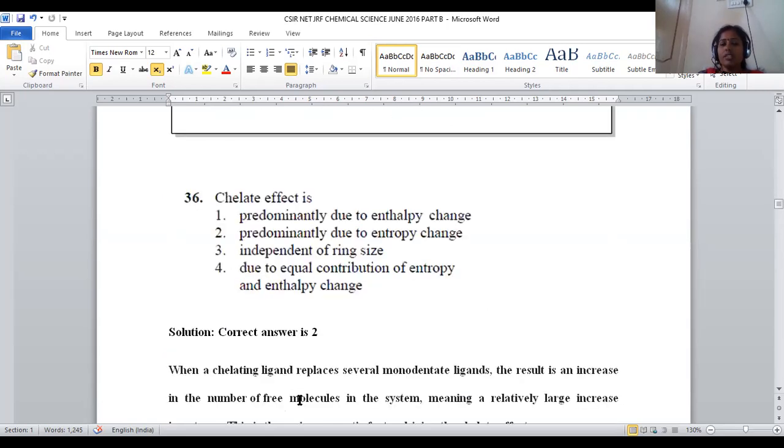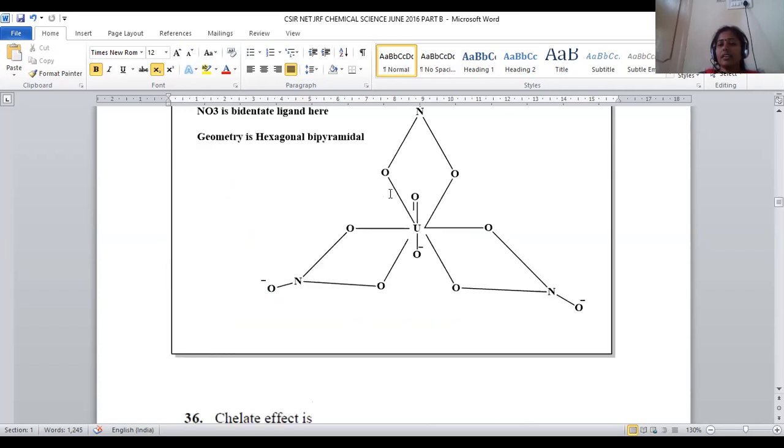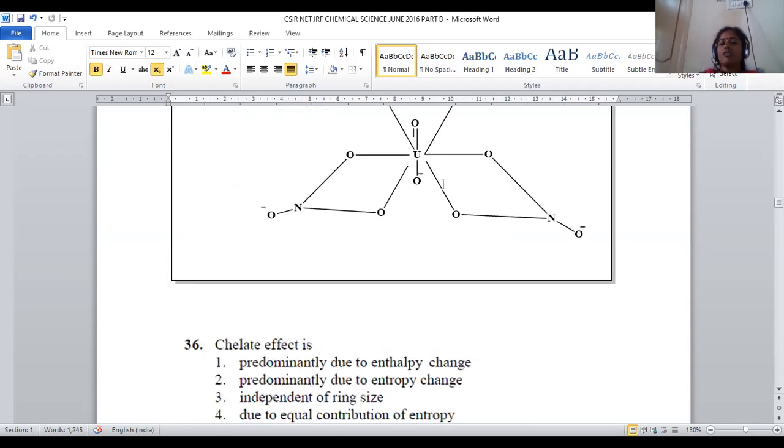Let us move on to question number 36. Chelate effect. Again, it is a part of coordination complexes. So coordination complexes are associated with chelate ring formation. Here it is clearly observed that this kind of ring structure formation with the ligand is called chelation. When more than 1 electron-donating group is present, only then chelate ring formation is possible. If only 1 electron pair is donated, that is monodentate and non-chelate. Only an open chain molecule will be there.